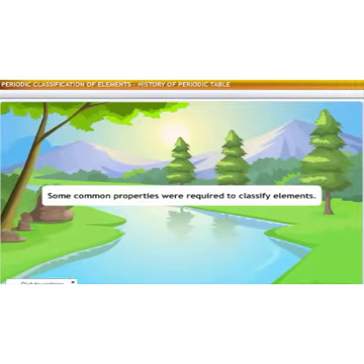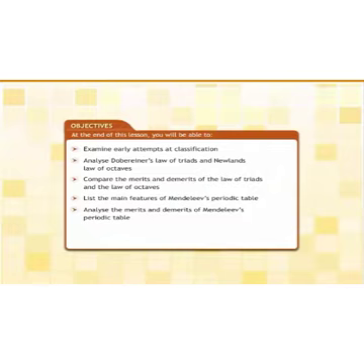By the end of this lesson, you will be able to examine early attempts at classification of elements, analyze Dobereiner's law of triads and Newland's law of octaves, compare merits and demerits of the law of triads and law of octaves, list the main features of Mendeleev's periodic table, and analyze the merits and demerits of Mendeleev's periodic table.